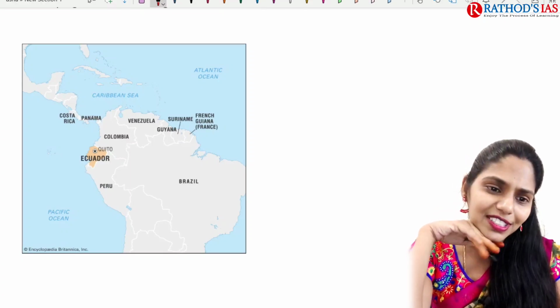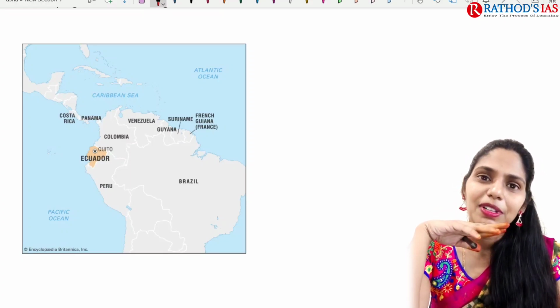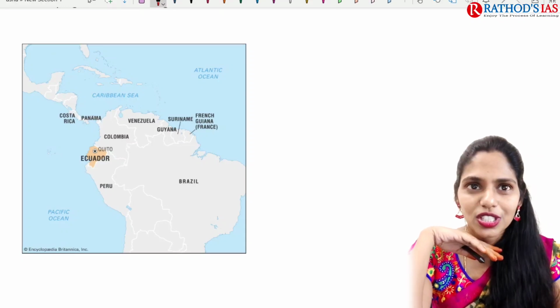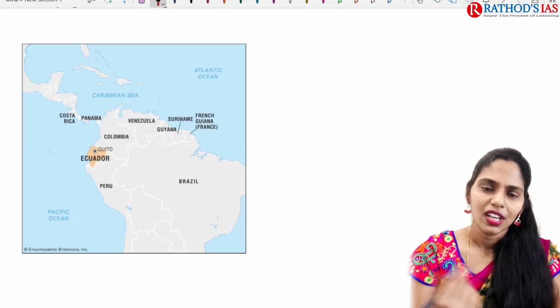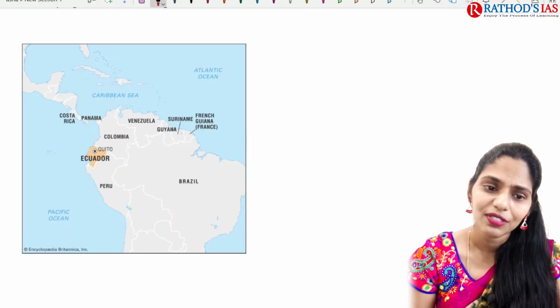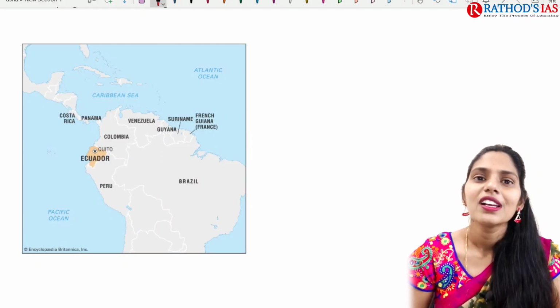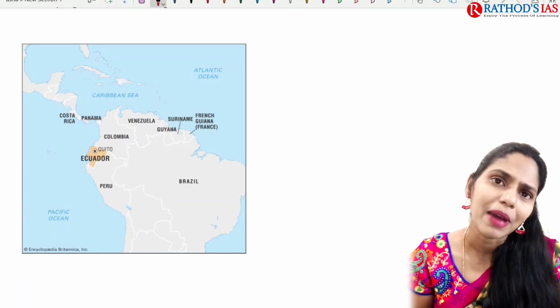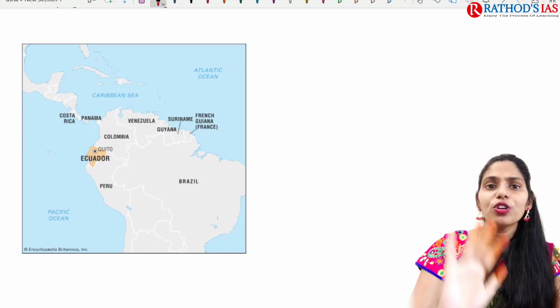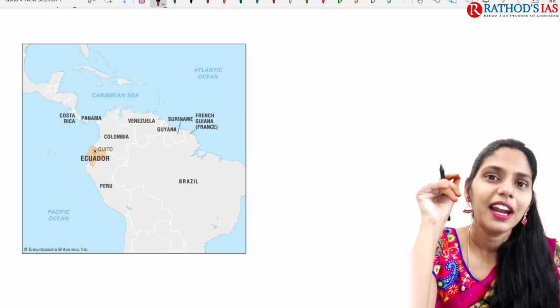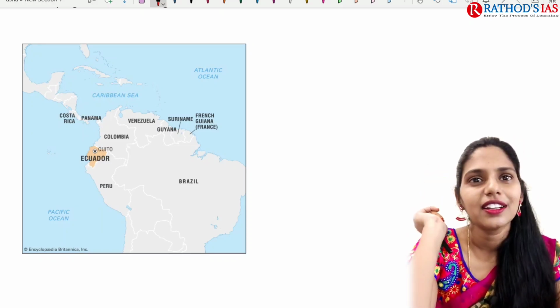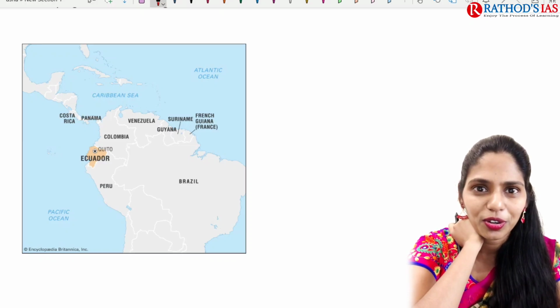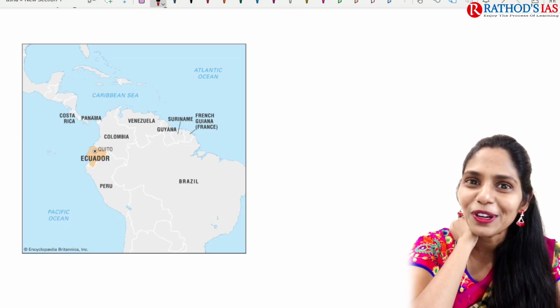So I don't have that much confidence that you are going to do this work. Because of this I thought, why can't I take the risk and show that also. So let me know honestly. Whenever I say you have to do map based work, how many of you are doing this? Please raise your hand and comment, so that I will know whether you are doing the homework or not, whether you are accountable to me or not.